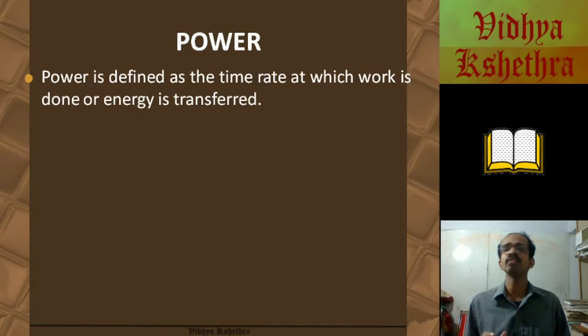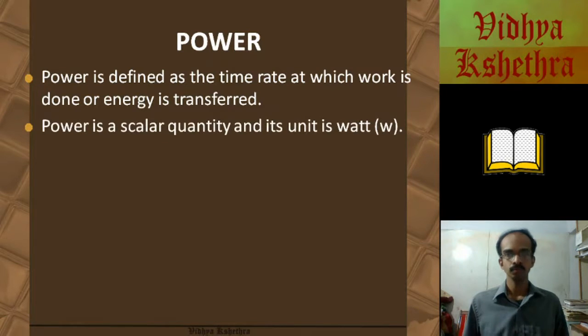Now, we can see what is power. Power is defined as the time rate at which work is done or energy is transferred. That is, it gives the time rate at which a work is done. Power is a scalar quantity and its unit is watt.